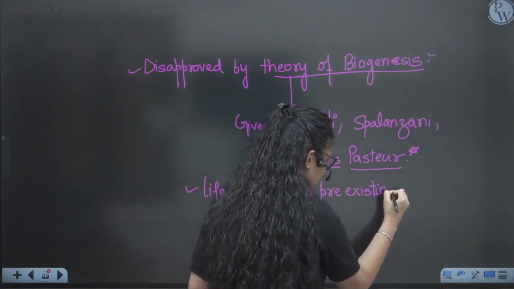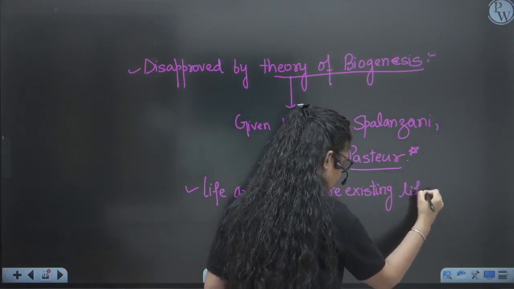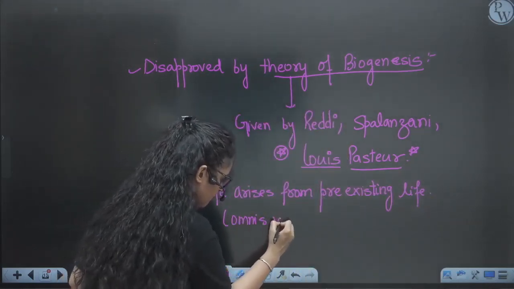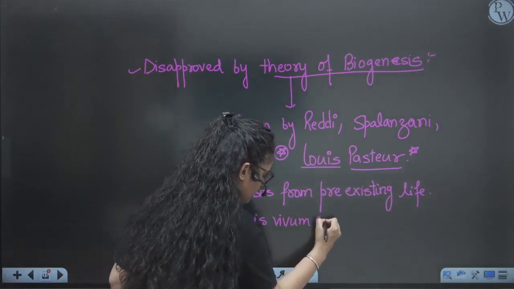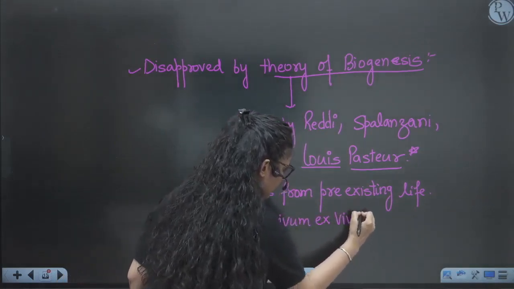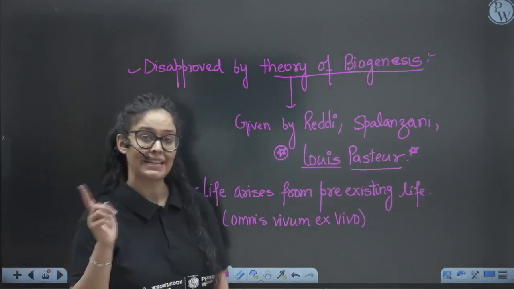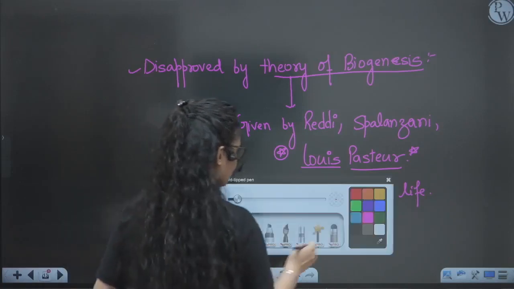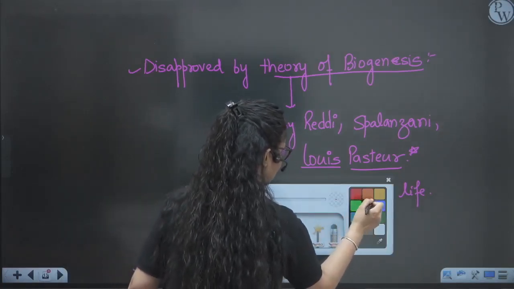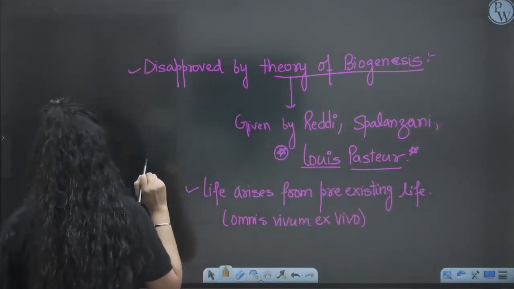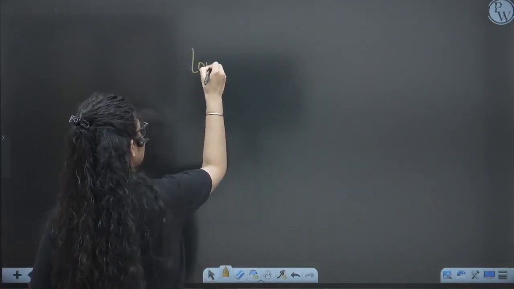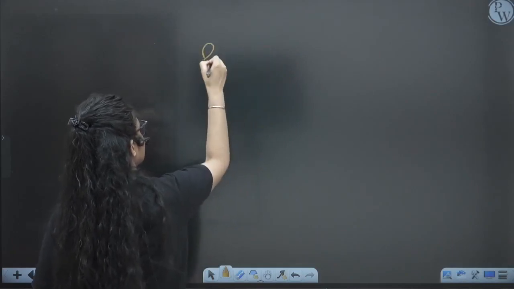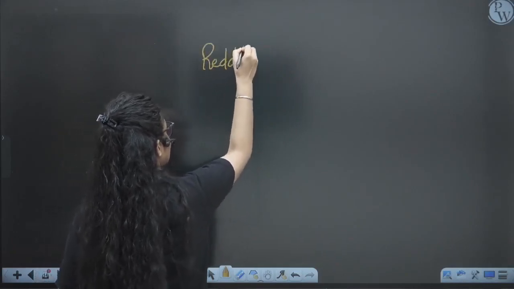Omnis vivum ex vivo, right? So what does it mean? It means life arises from pre-existing life. So they have done certain experiments that we are going to see. Let's see the experiment of Redi first, right? So let's see the experiment done by Redi.